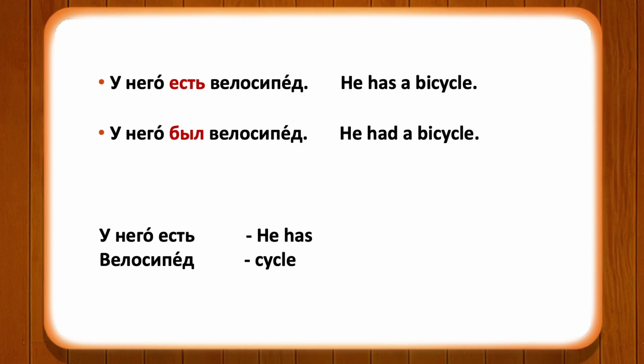Велосипед is a masculine gender word. So the form of the verb that you will be using to make the sentence into past tense will be the masculine form. So the sentence would be у него был велосипед. He has a cycle. У него был велосипед, he had a cycle.